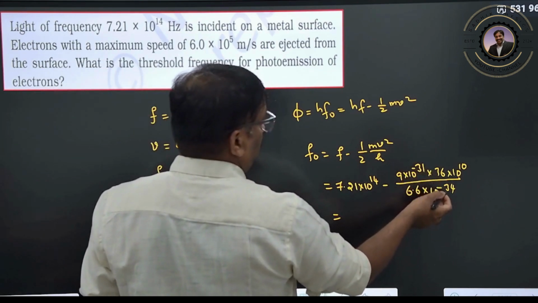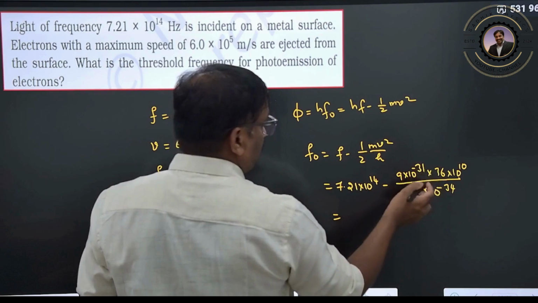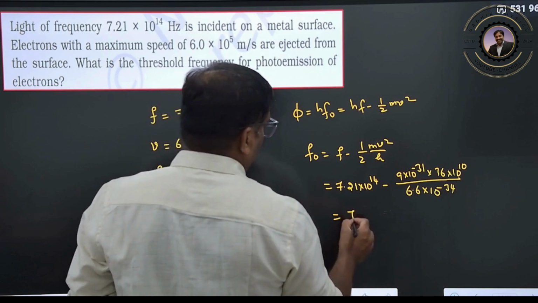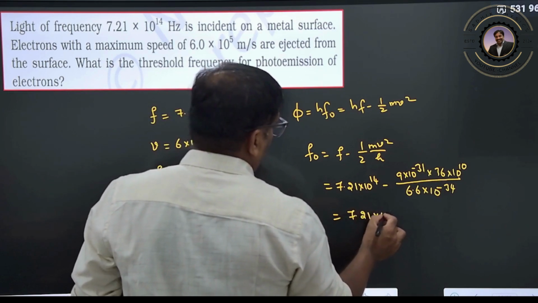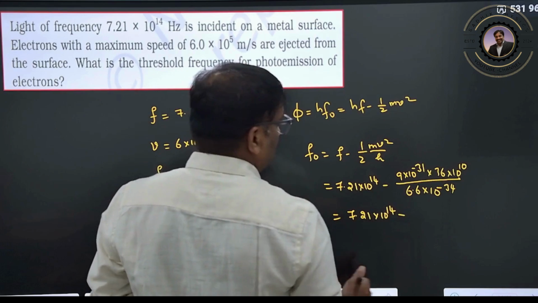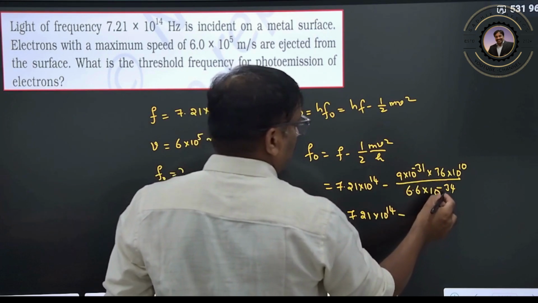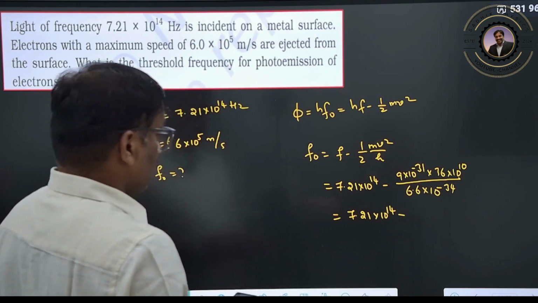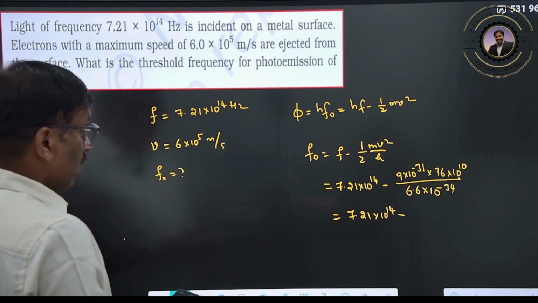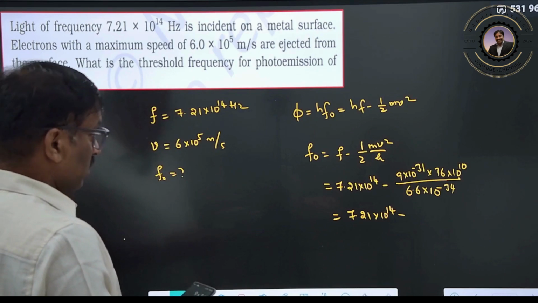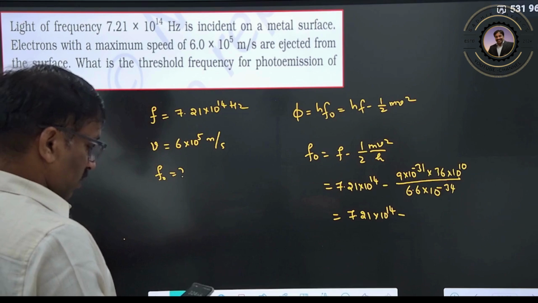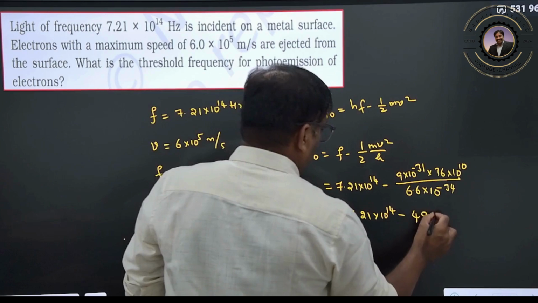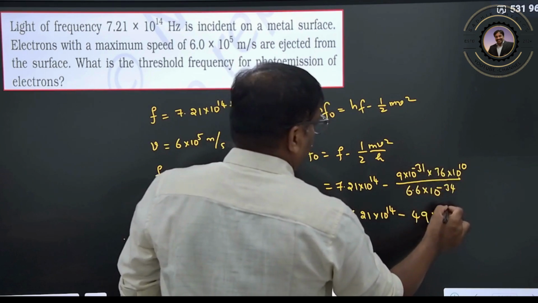So 7.21 into 10 to the power of 14 minus, and we do this calculation: 9 into 36 divided by 6.6 is 49 into 10 to the power of 13.